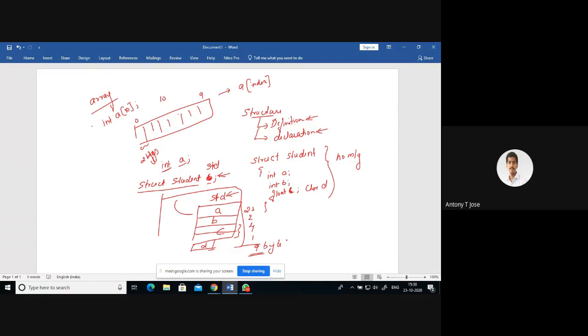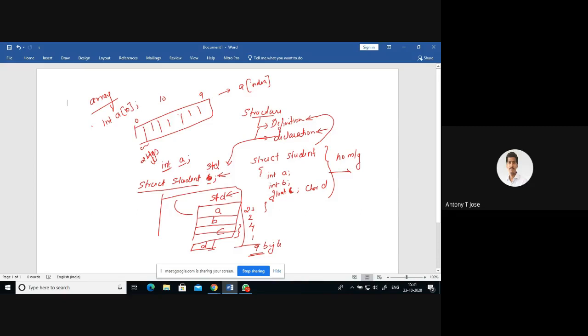Clear? So this is how you will be declaring a student structure, and this is how you will be defining a student structure. So this is the definition, and this is the declaration. I hope it is clear. When you are defining a structure, no memory will be allotted. But when you are declaring a structure, memory will be allotted, and you will be giving the variable.